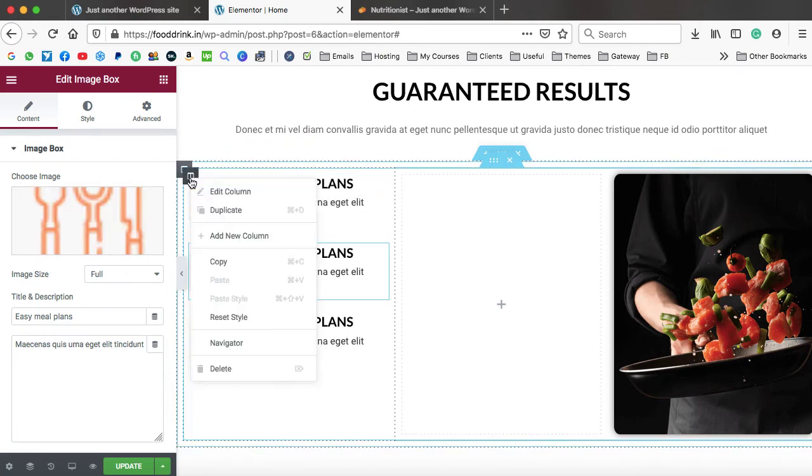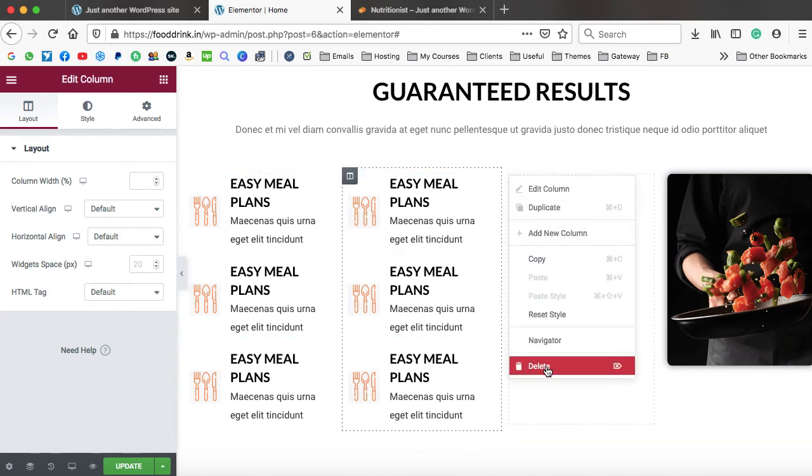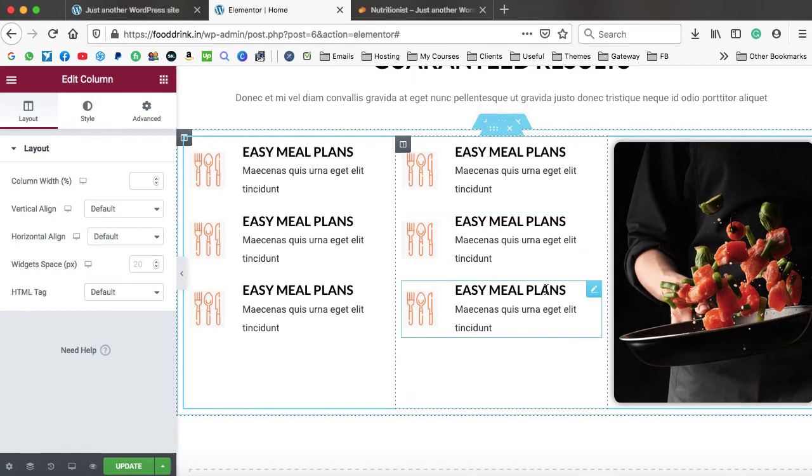In the same way we can simply duplicate it, then again duplicate it, and it's time to duplicate this entire column. So let's duplicate this entire column. So we have the entire thing duplicated. It saved a lot of time. Okay, so this is how it looks like. Now next thing is you can simply go ahead, edit each of these image boxes one by one. I'm not going to do it right now.